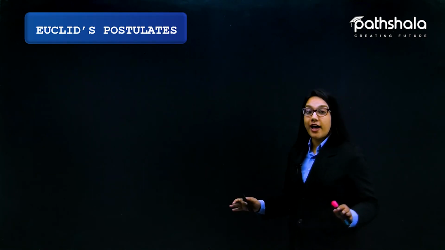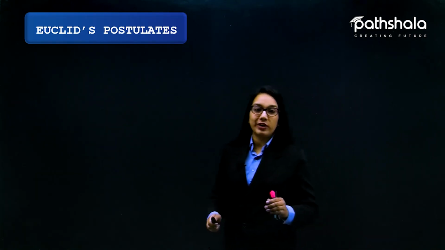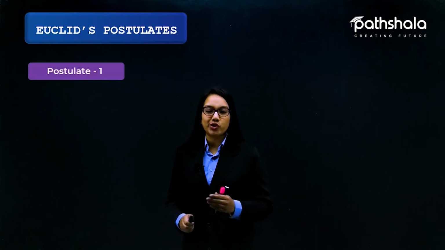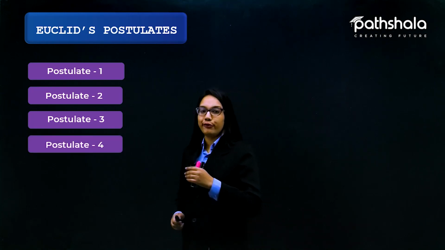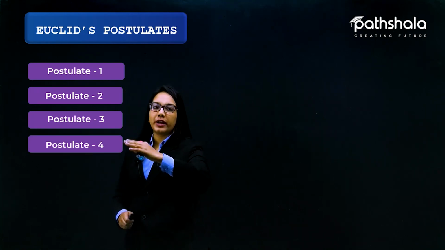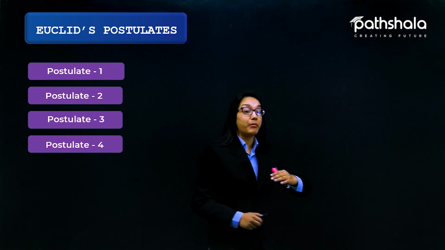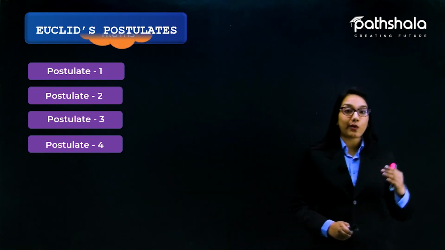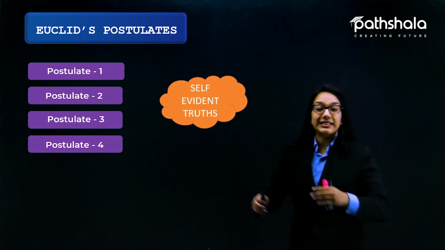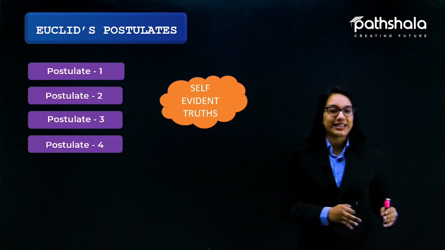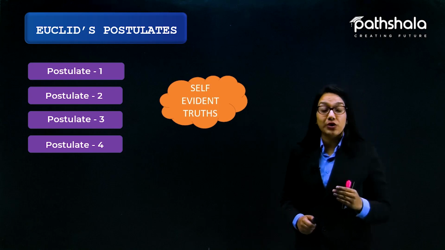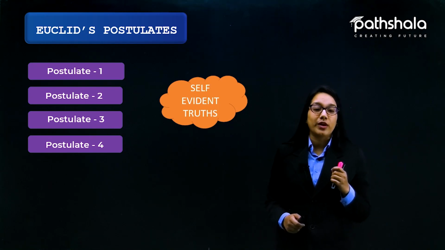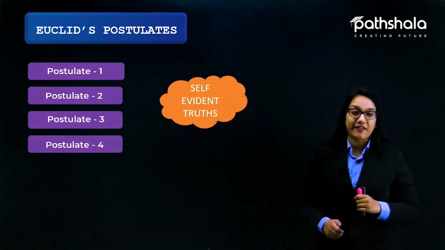So as we are done with Euclid's 5 postulates, let's recall all the postulates again. Postulates 1, 2, 3 and 4 are actually quite simple, and that's why they are called self-evident truths that need not be proved further. But the 5th postulate is quite a complex one that definitely requires some justification.